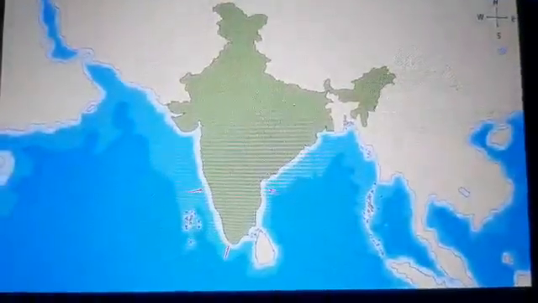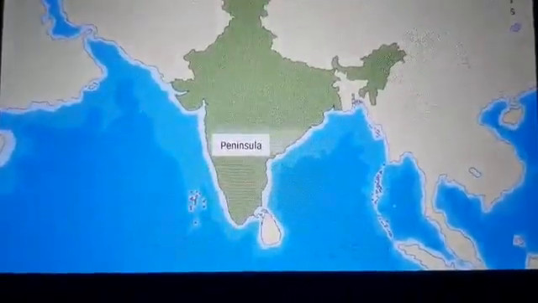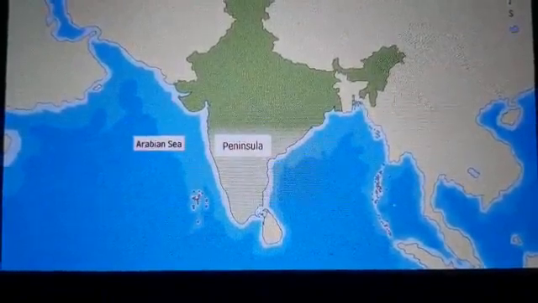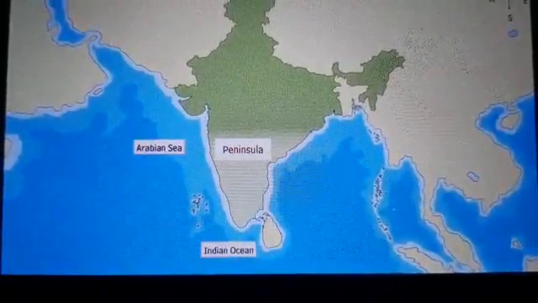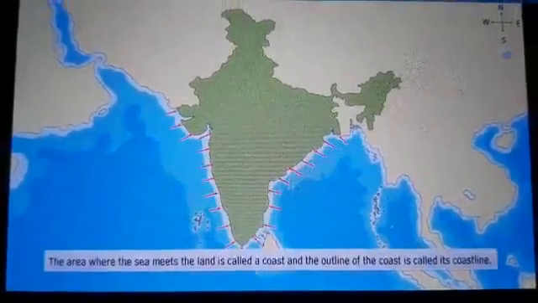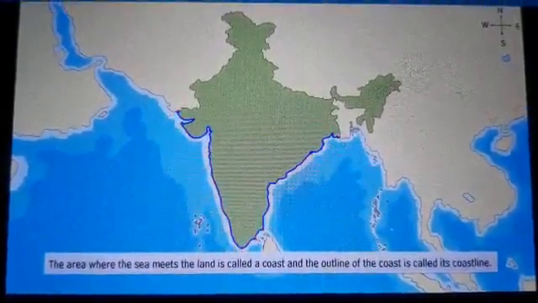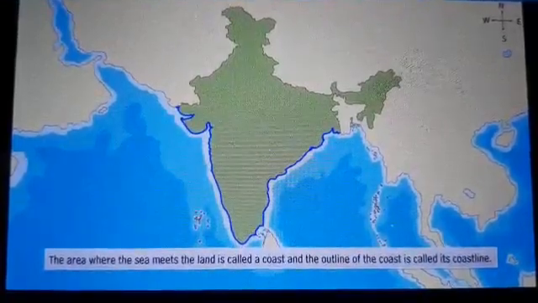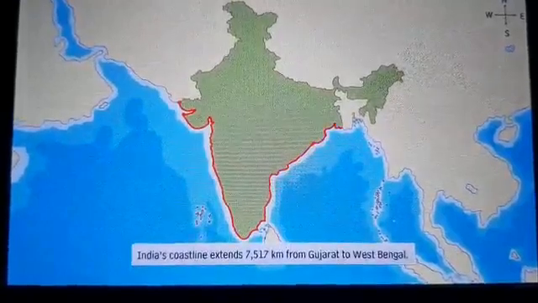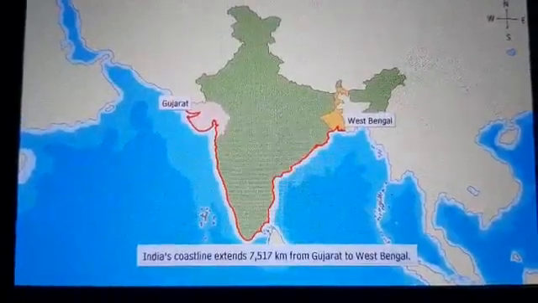A land which is surrounded on three sides by water is called a peninsula, and the southern part of India is a peninsula surrounded by the Arabian Sea in the west, the Indian Ocean in the south, and the Bay of Bengal in the east. The area where the water of the sea meets the land is called a coast, and the outline of a coast is called its coastline. India's coastline extends 7,517 kilometers from Gujarat in the west to West Bengal in the east.